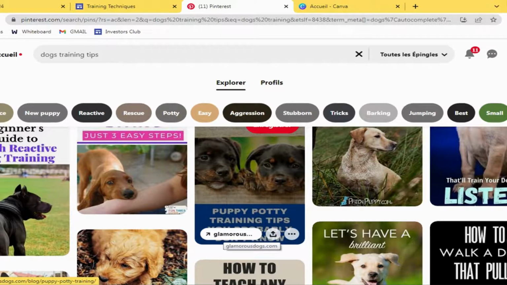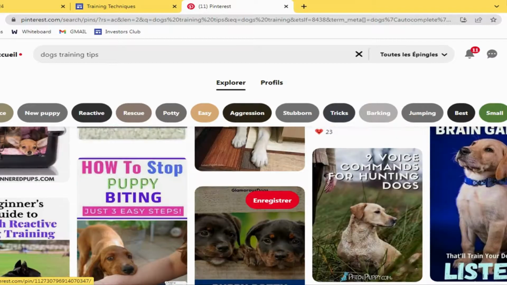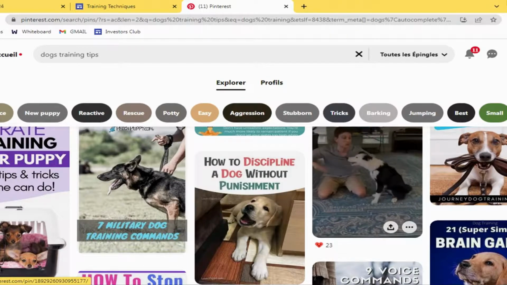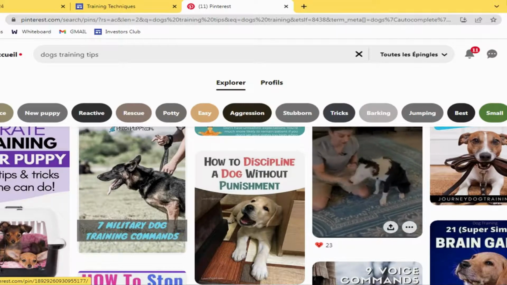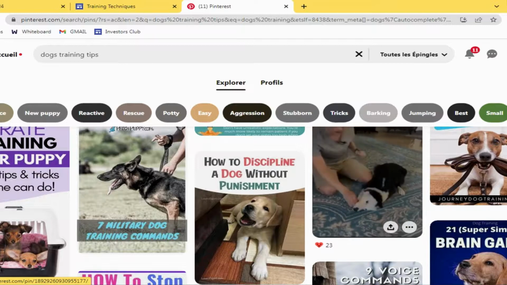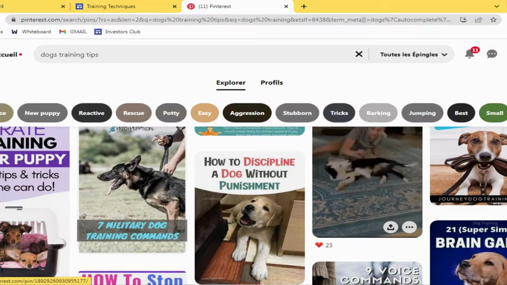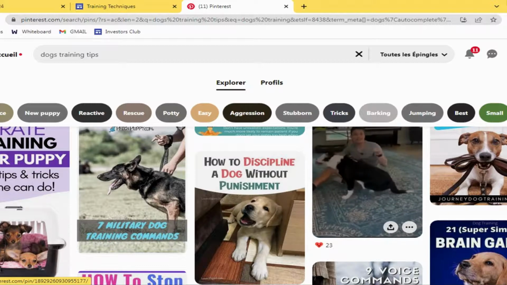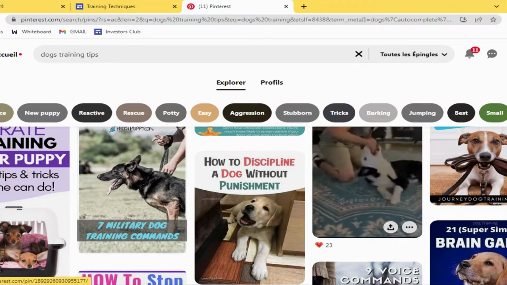You will get some images from Google. You can use canva.com to edit these images, add more text, more items on them. You can get some videos from Instagram stories or TikTok stories about dogs and training and pets, and just take them and re-upload them on Pinterest, and make sure you are including some hashtags, some keywords, so this way the images that you post on Pinterest get ranked on Google as well. So this way you will get traffic from Google as well, because these images get ranked.